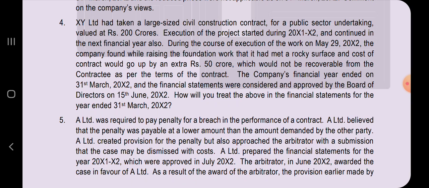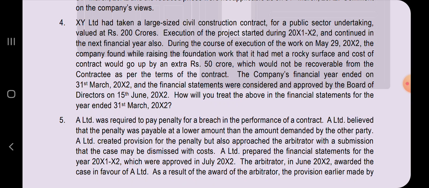The company's financial year ended on 31st of March and the financial statements were considered and approved by the Board of Directors on 15th of June. How will you treat the above in the financial statements for the year ended 31st of March? You say whether this is an adjusting or non-adjusting event.